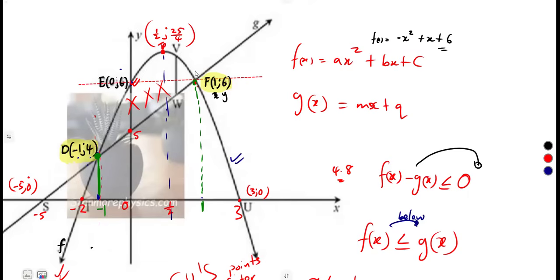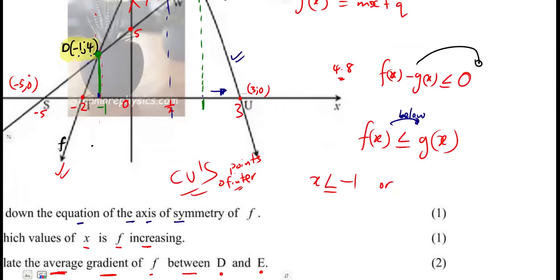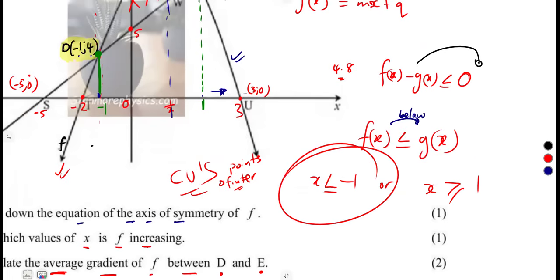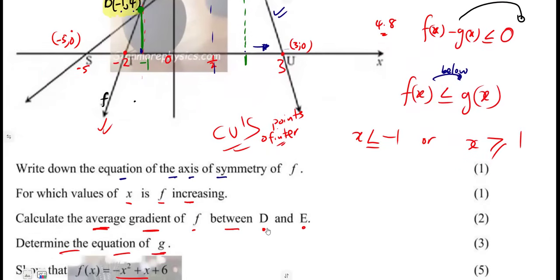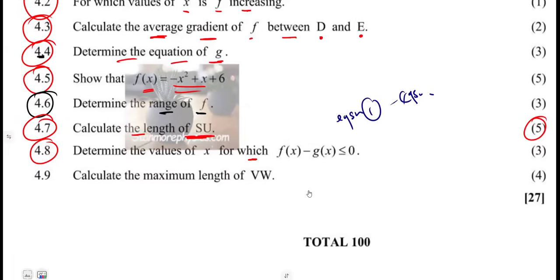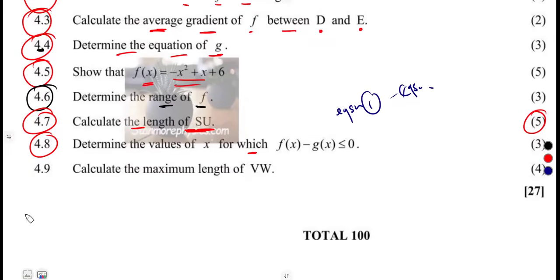From values of x at the point of intersection, where x is 1, going this side, these values are greater than 1. So we are also talking about the values of x which are greater than 1. There is an equal to in our question, so we must also put that in our solution. Those will be the solutions where f of x is less than or equal to g of x, found below the graph of g of x or equal to the graph of g of x. Use the points of intersection as your critical values.